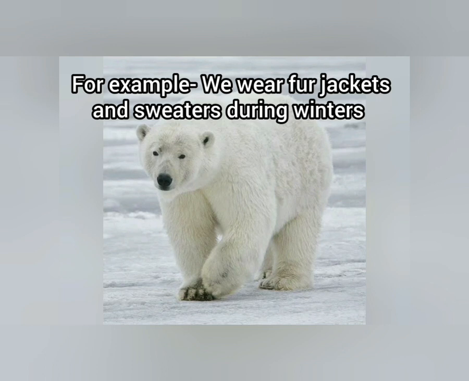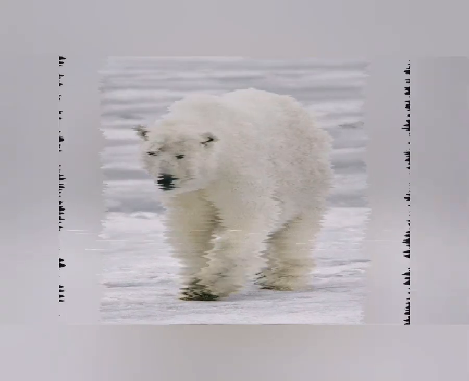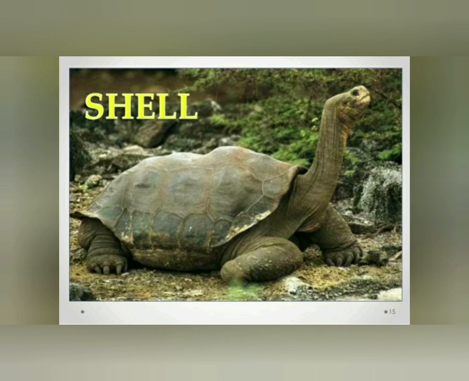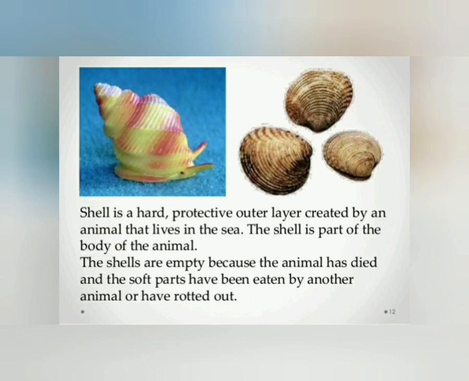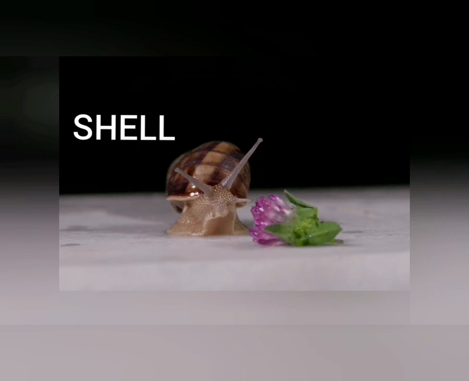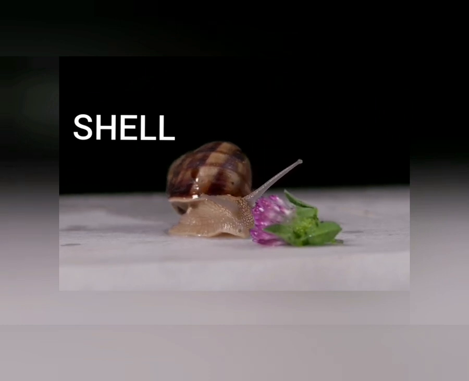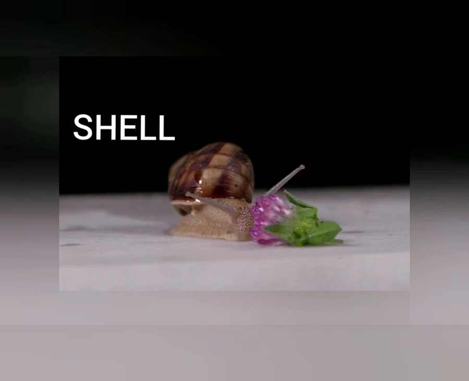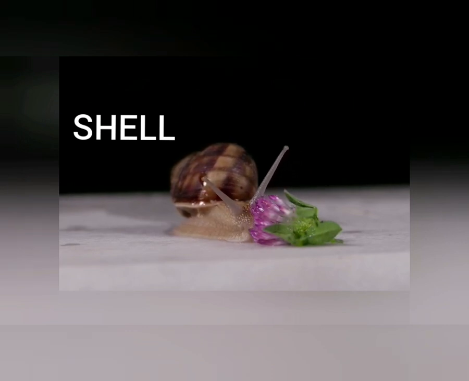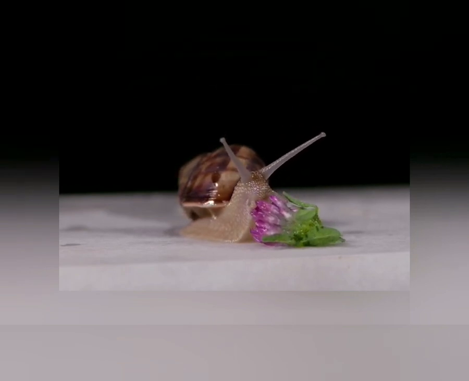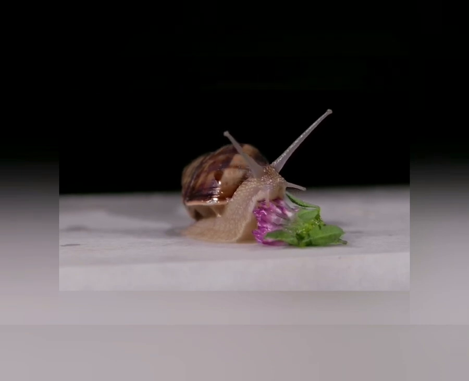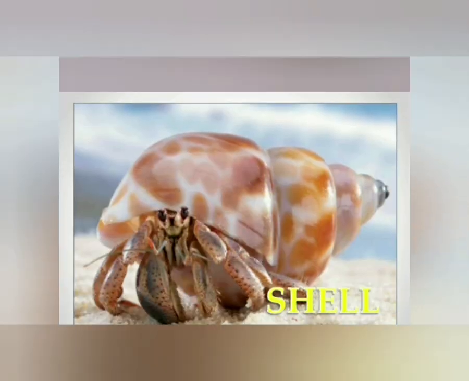Okay? Some animals, like you have seen tortoise, then your turtles and snail. Yes, you guessed it right. They have a hard body covering, and inside it the soft animal is there. That hard covering is called shell. SHELL, shell. That protects their soft bodies, that protects their soft animal inside from any external harm, if anyone will hit them, if anyone will go and catch them. So they simply keep themselves protected inside the shell.